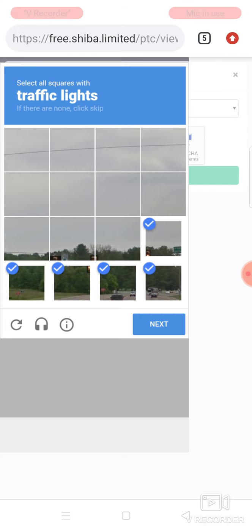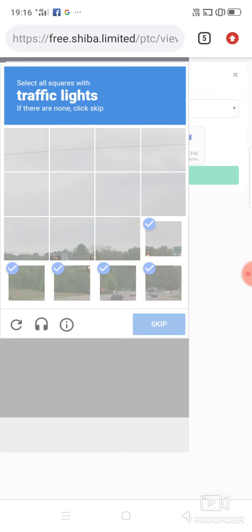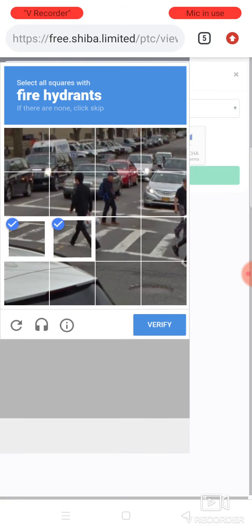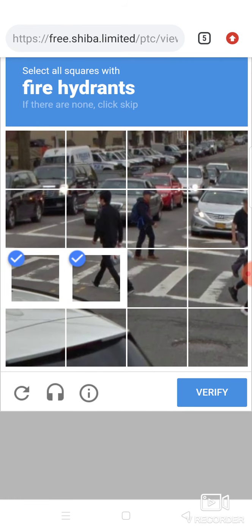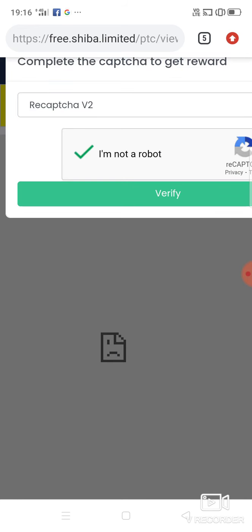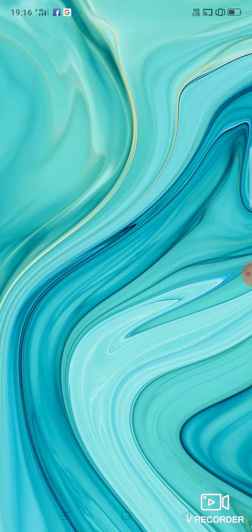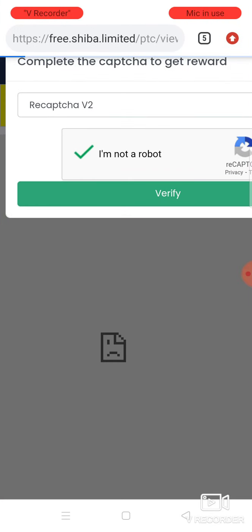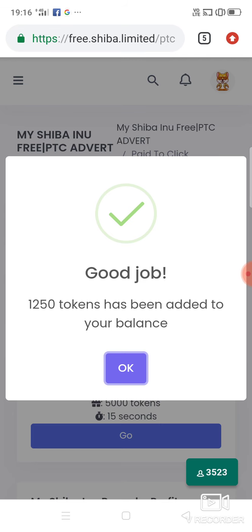So after visiting a PTC ad, you have to fill the captcha. After the timer is completed, you have to fill the captcha and just verify. After verifying, you will get this token.